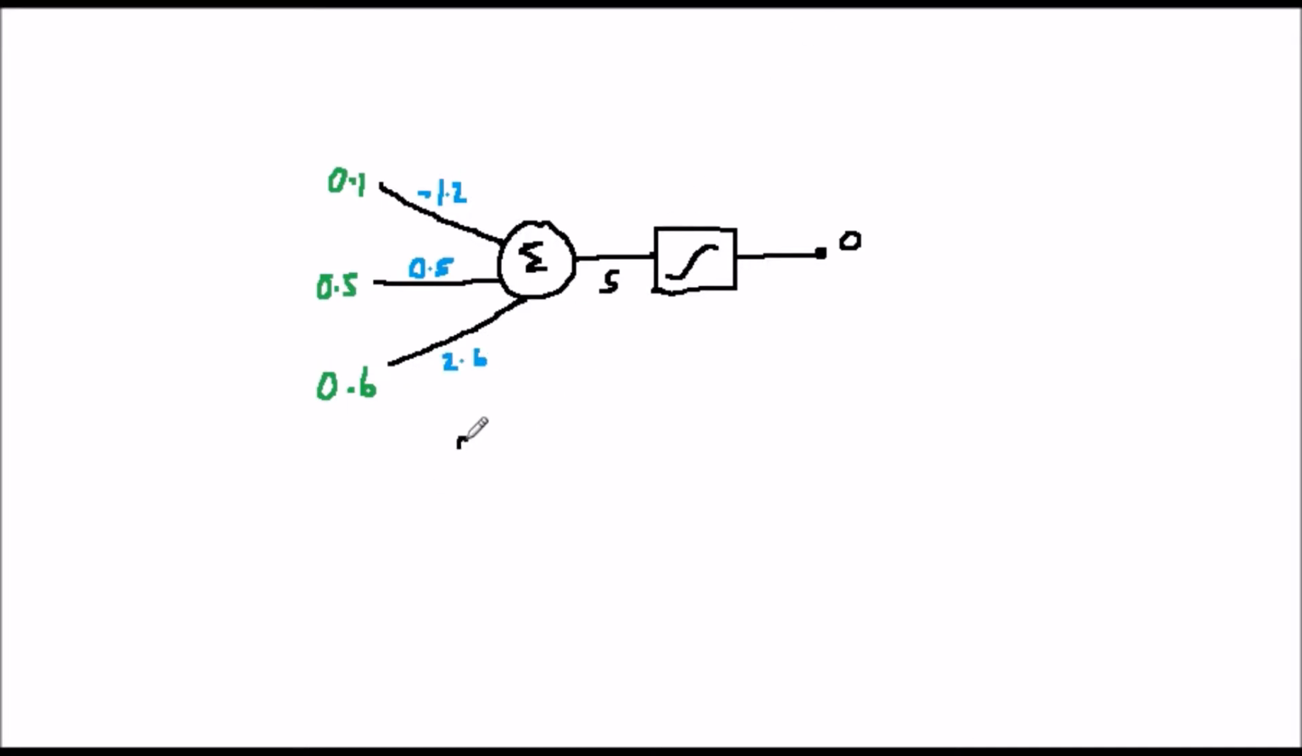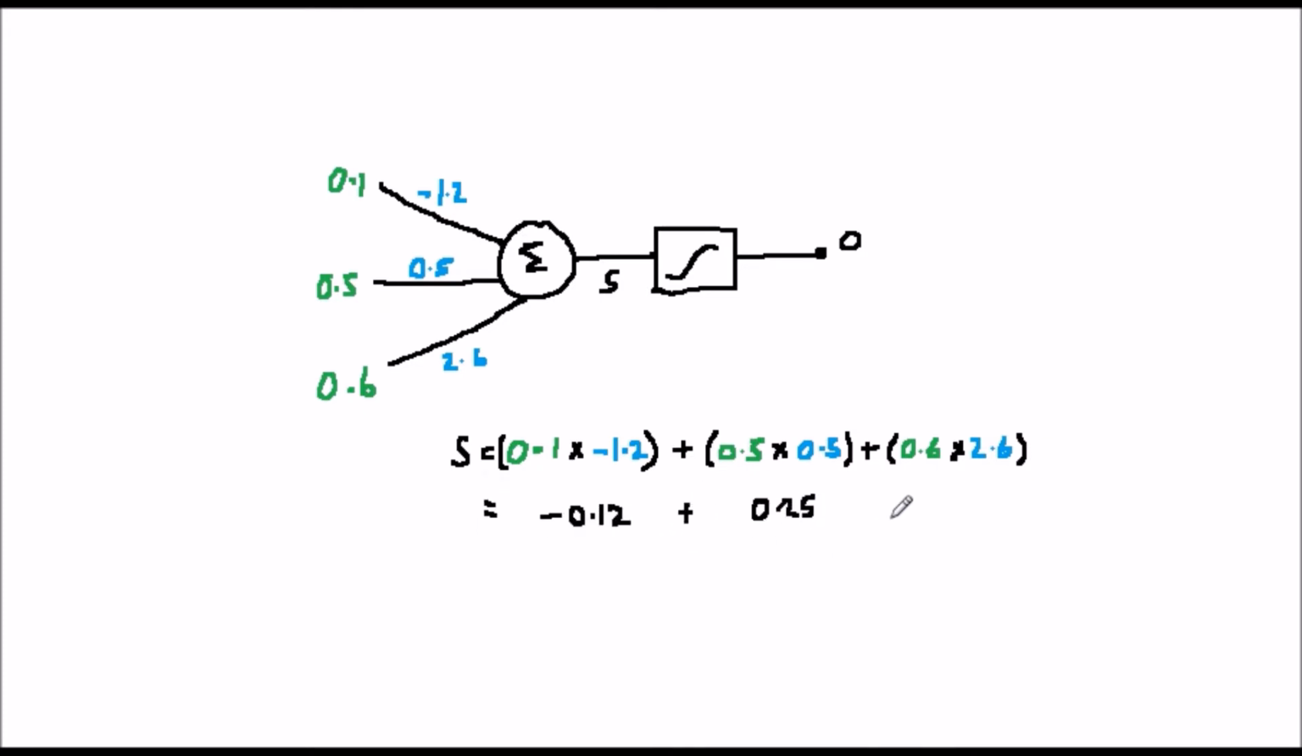So the sum or activity of a neuron is the addition of the three weighted inputs. That is the 0.1 input times its weight, minus 1.2, plus the 0.5 input times its weight, which is also 0.5, plus the 0.6 input times its weight, which is 2.6. If you do this addition, these add up to 1.69. Now we apply the sum to the sigmoid activation or squashing function.